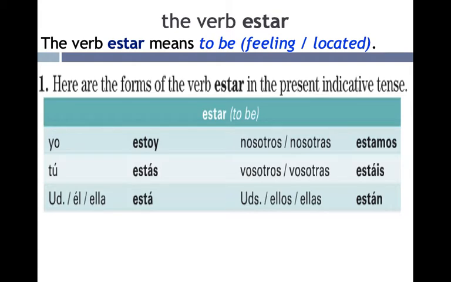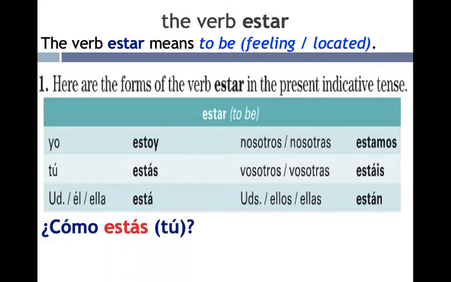A few things to point out. The yo form has the y at the end. There's a grouping of verbs that do that in the yo form. This is one of them. Estás, está, estáis, están all have an accent in that last syllable. Very important that that is included. And estamos is the one, I would say, regular conjugation. Nothing too unusual about that.